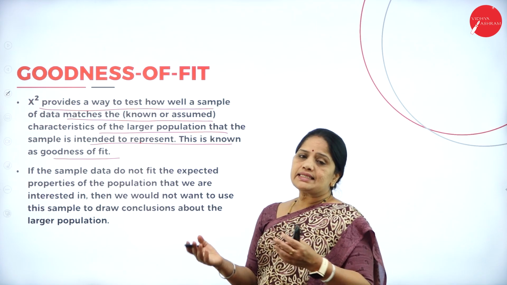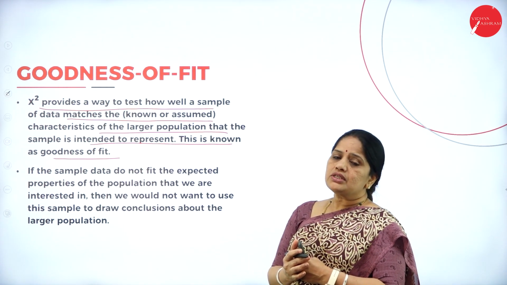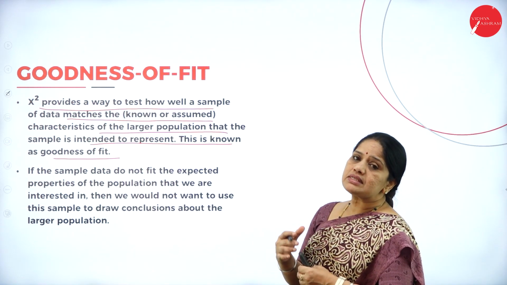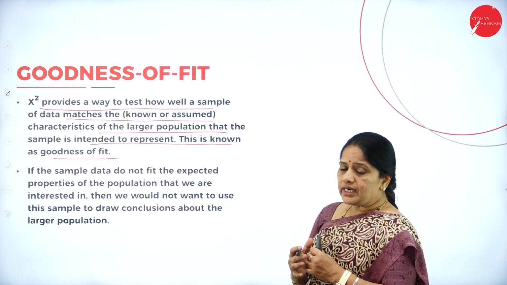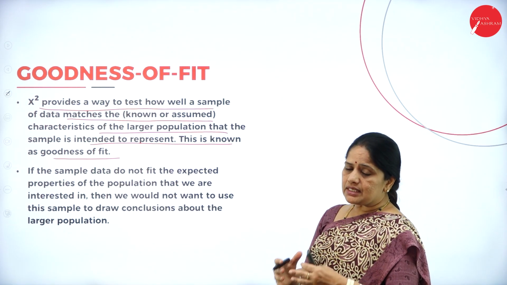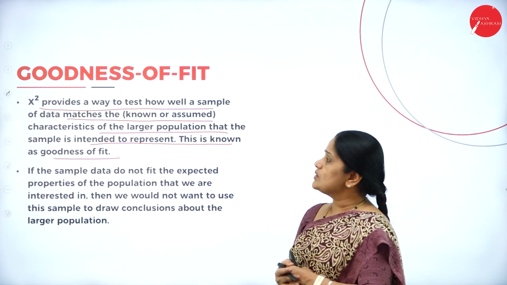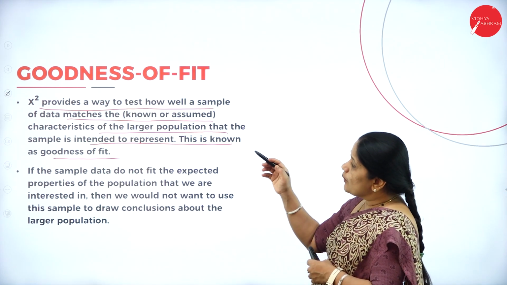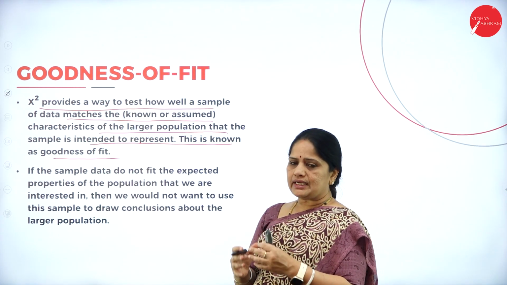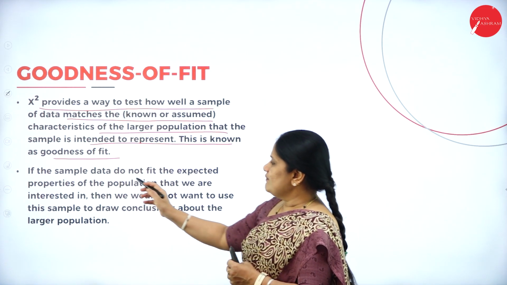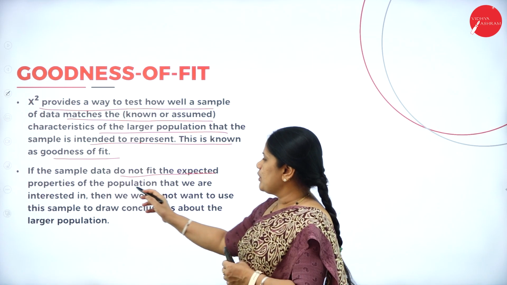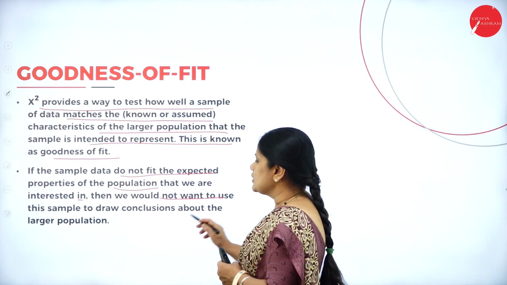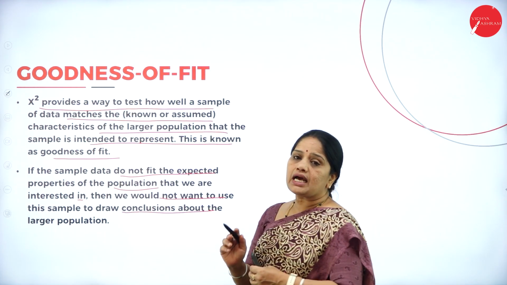Now, when we are collecting the samples for the various research, the samples we are collecting should represent the whole population. So in order to check whether the sample is representative of the entire population, we have this test known as the goodness of fit. So the chi-square provides a way to test how well a sample data matches with the population. If the sample does not fit the expected properties of the population that we are interested in, then we would not want to use the sample to draw conclusions about the larger population.